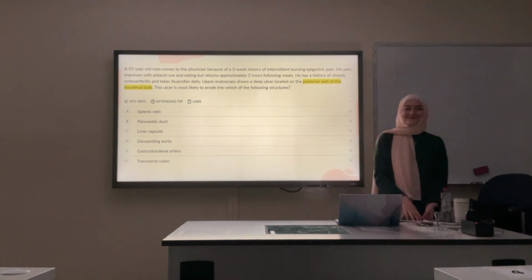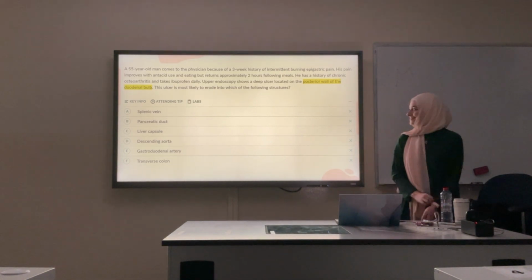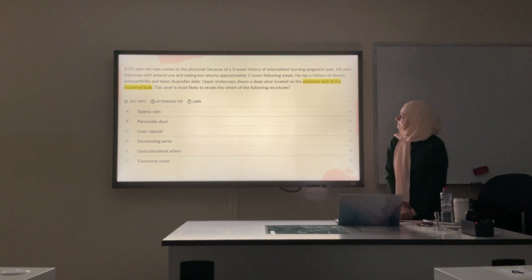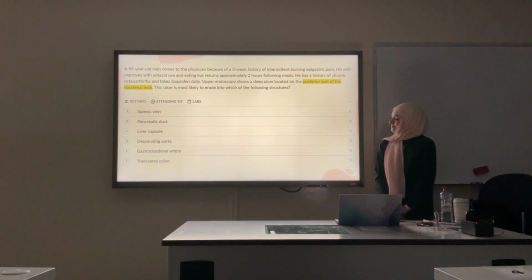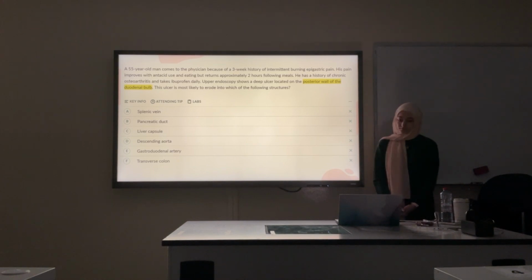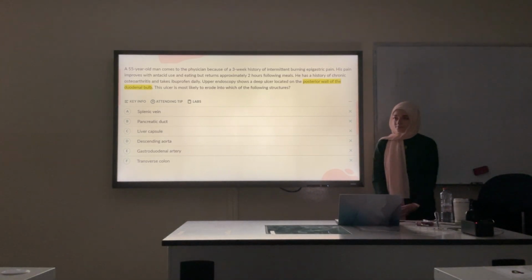A patient comes to the physician because of a 3-week history of intermittent epigastric pain. His pain improves with antacid use and eating, but returns approximately 2 hours following meals. He has a history of chronic osteoarthritis and takes ibuprofen daily. Upper endoscopy shows a deep ulcer located on the posterior wall of the duodenal bulb. This ulcer is most likely to erode in which of the following structures?